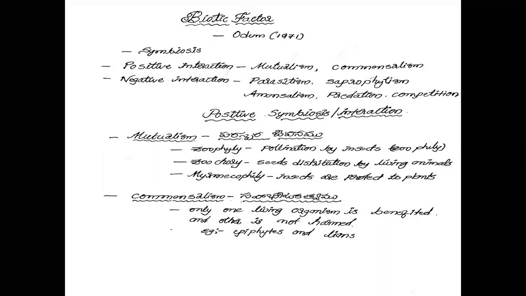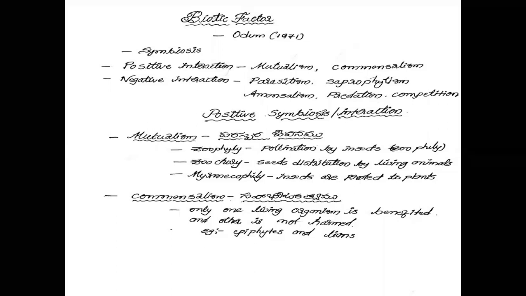In these three types, zoophily, zoochory, and myrmecophily, mutualism is present. What is the meaning of mutualism? Two living organisms are benefited by each other, called mutualism. It belongs to positive symbiosis, or positive interaction. And the second positive interaction is commensalism.